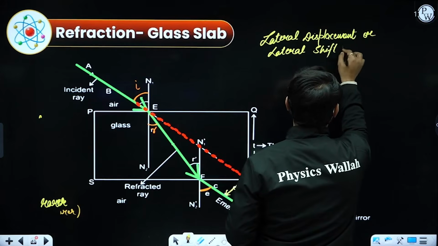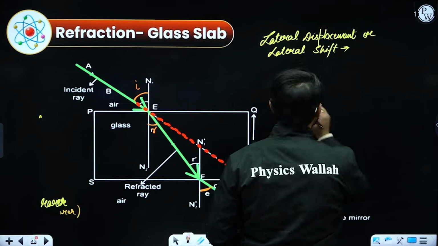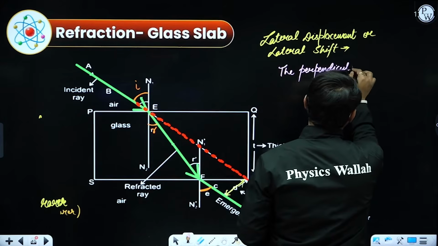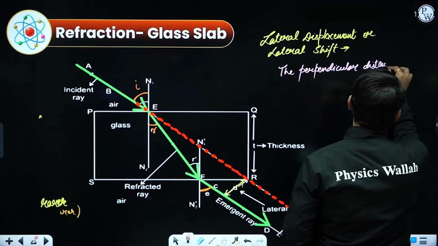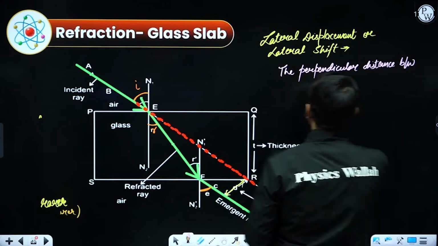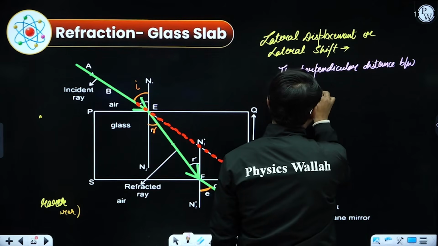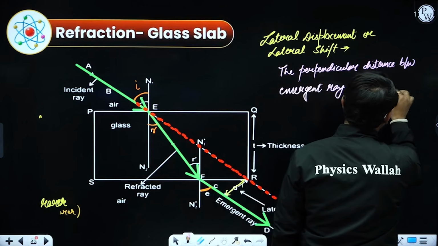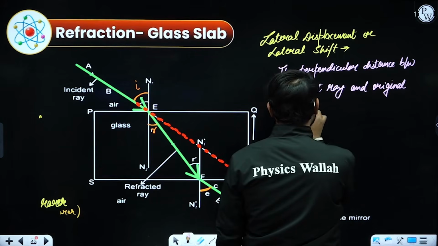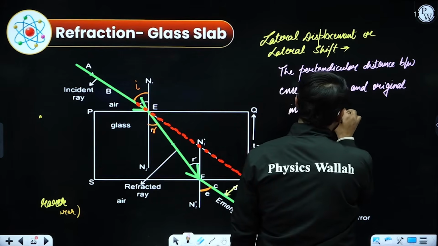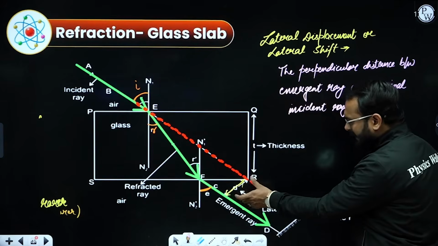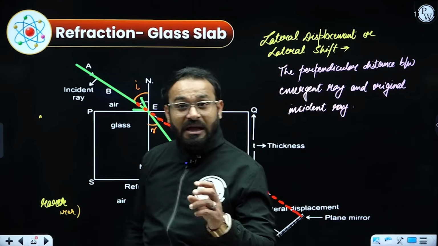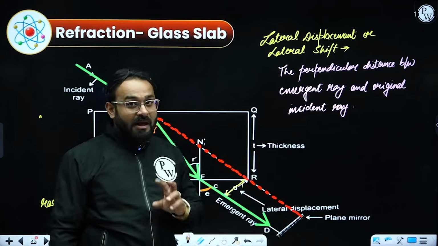According to the definition of lateral displacement or lateral shift, it is the perpendicular distance between the emergent ray and the original incident ray. If we measure the perpendicular distance, you will get the perfect value of the lateral shift, and this is how we calculate the lateral shift value. I hope you got this.